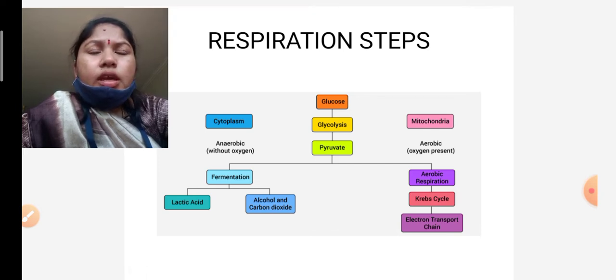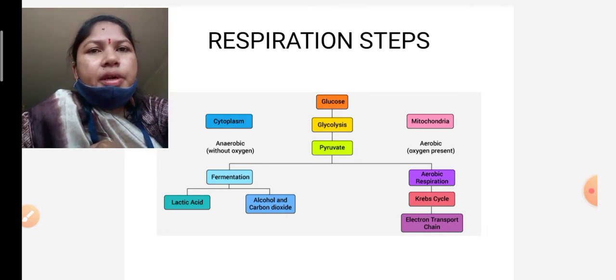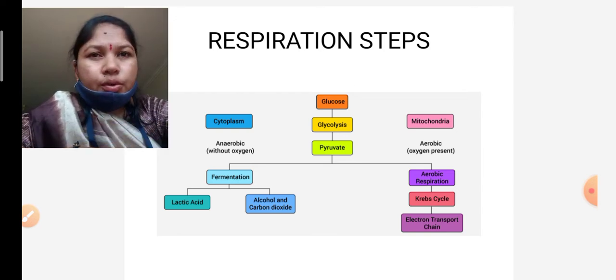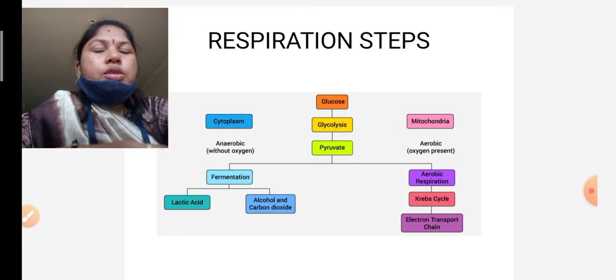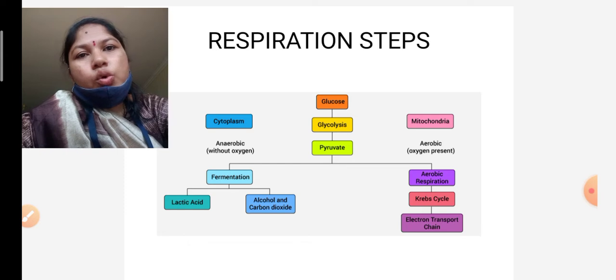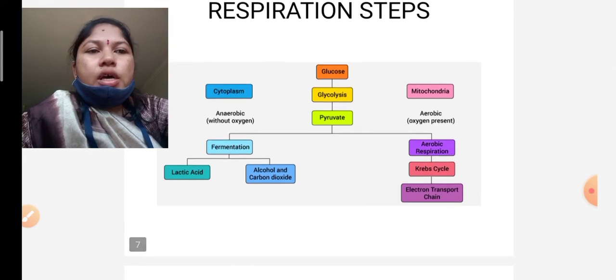In the Krebs cycle, along with NADH, what is meant by NADH? NADH is an energy rich molecule consisting of a high amount of energy. Along with NADH, FADH2 is also produced in the Krebs cycle. Next, the last step is the electron transport system.